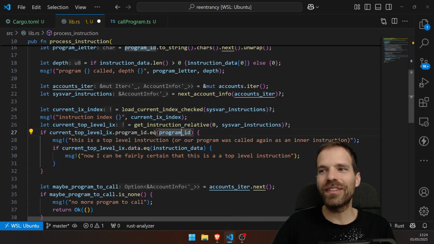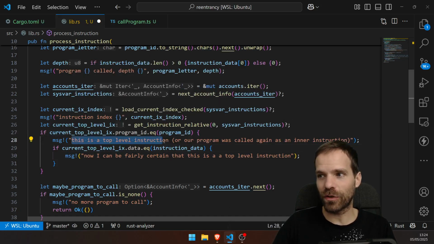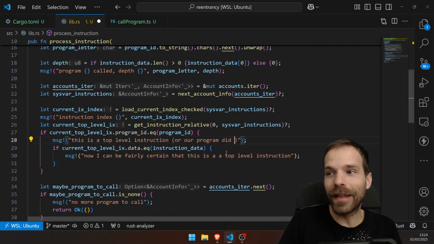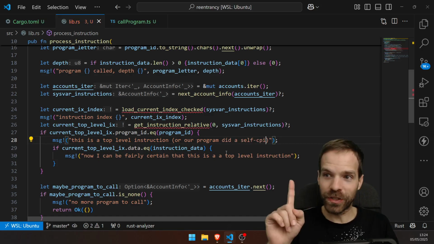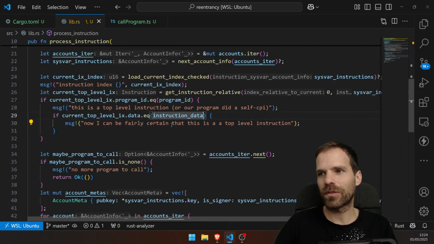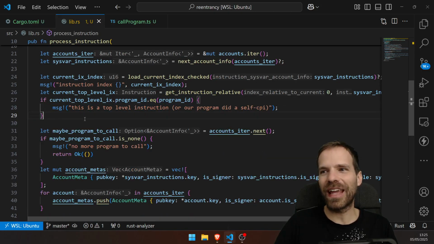And then if it's the same program ID as the one that I am currently in, then I can say this is a top level instruction. Or our program was called again at an inner instruction. We can be more precise. Or our program did a self CPI, because otherwise it would be reentrancy and that's not allowed. Then the instruction data, whatever. So now this is fairly accurate.